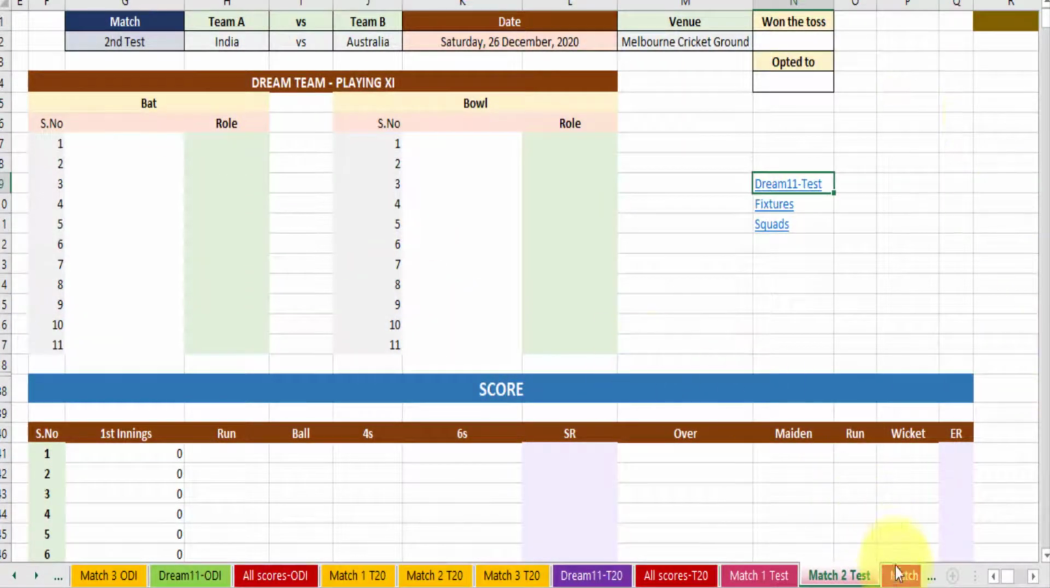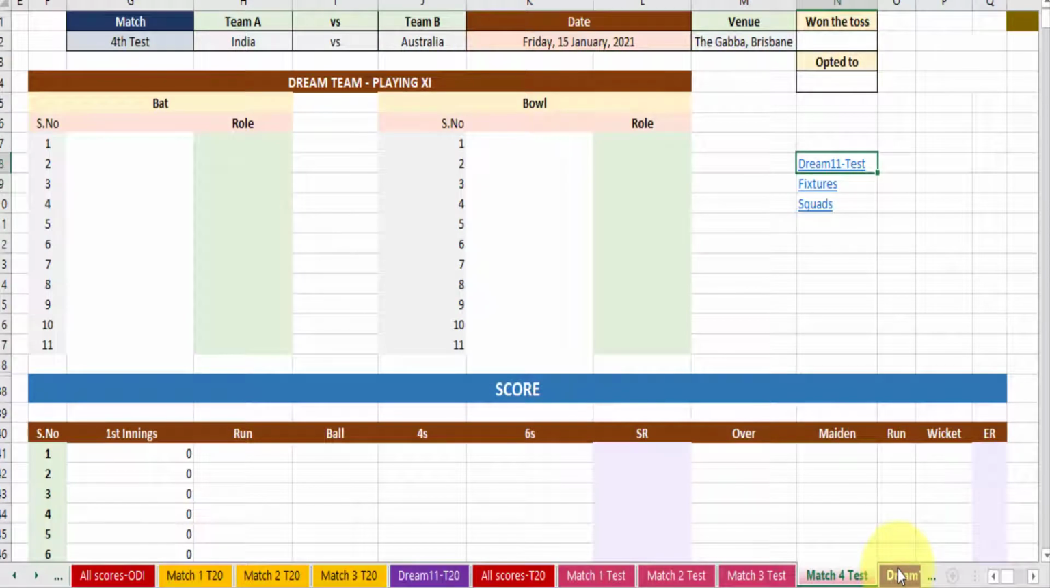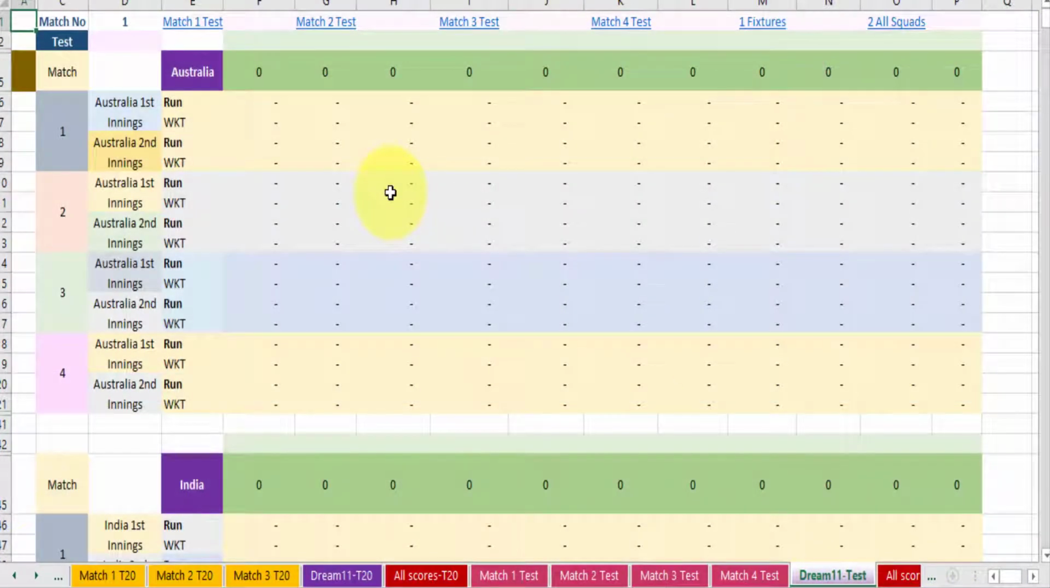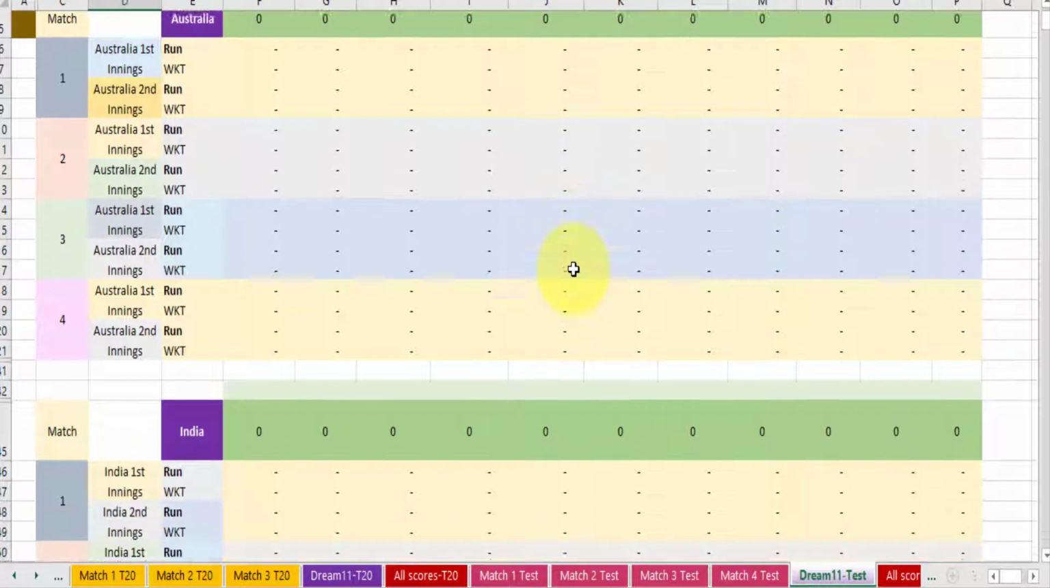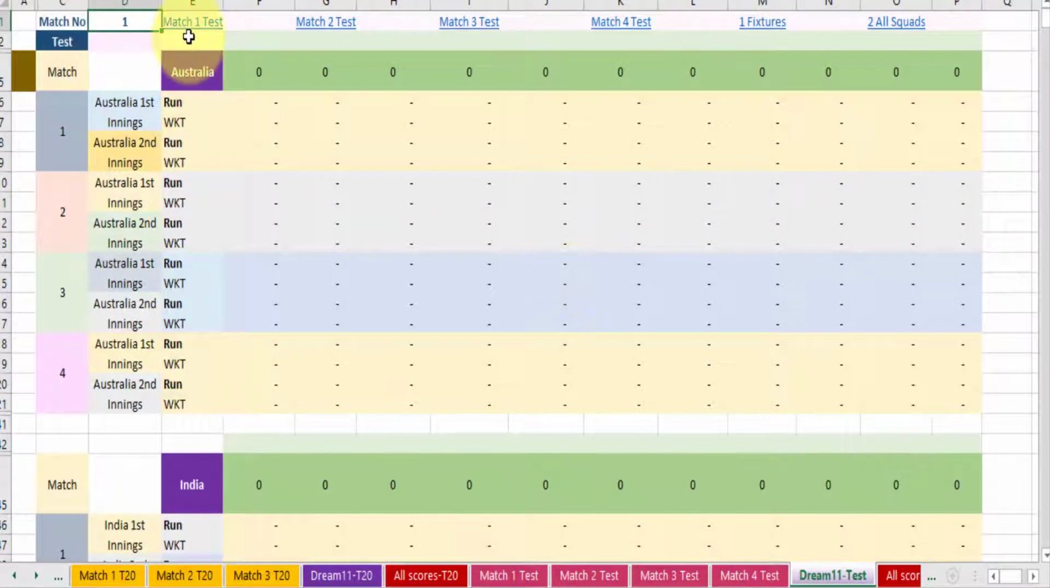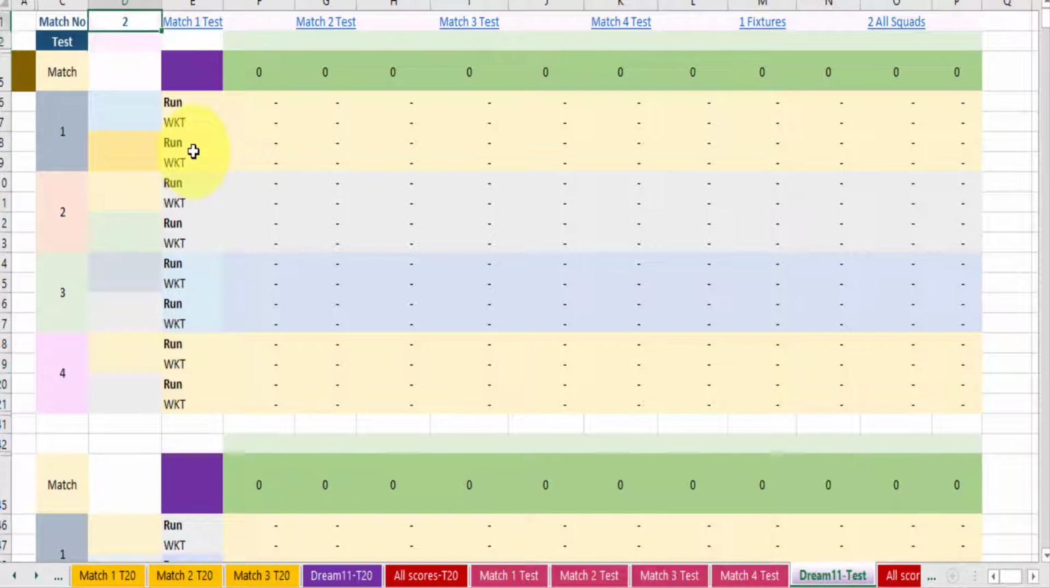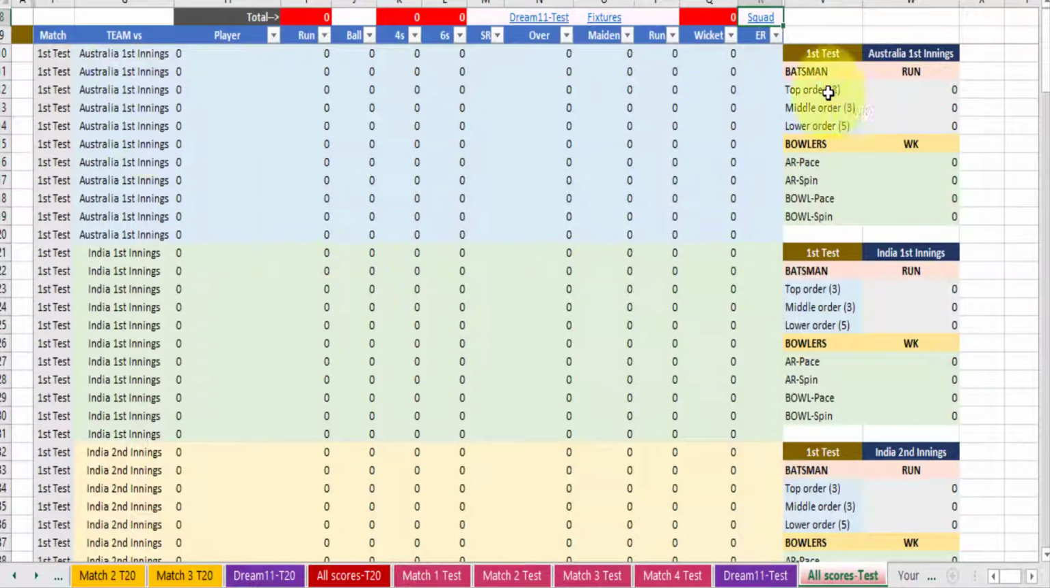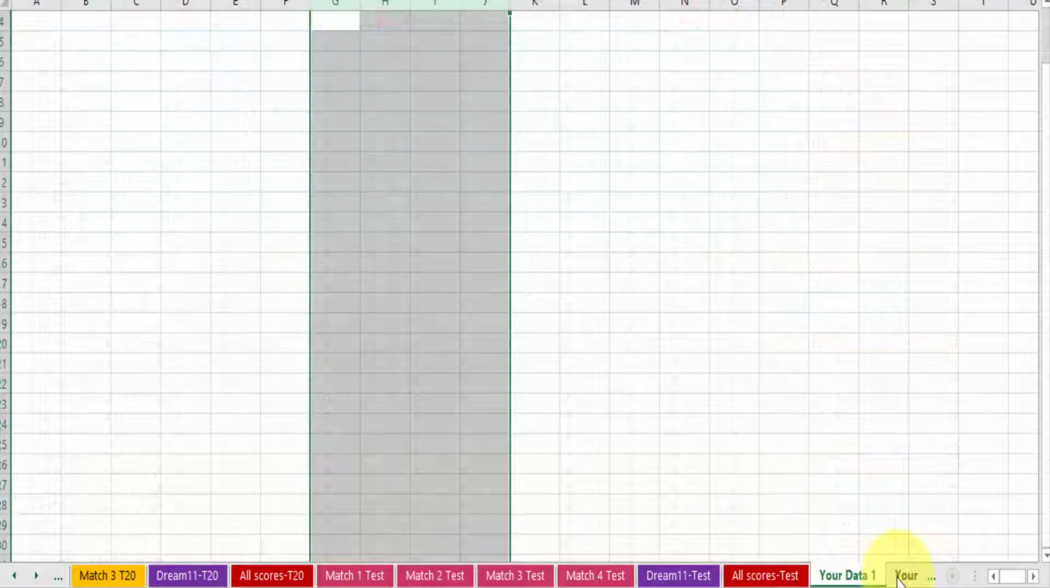Therefore this detail also. So all the 4 test matches details, the match sheet is there, you just have to fill it. Dream 11 test. Again, for all the 4 matches, the past players' performance will be appearing here. Whatever number you enter, it will depend, number 2, number 3, like that. All scores test, again top order, middle order, the same kind of sheet will be there. So this is the sheet which we have made for you.